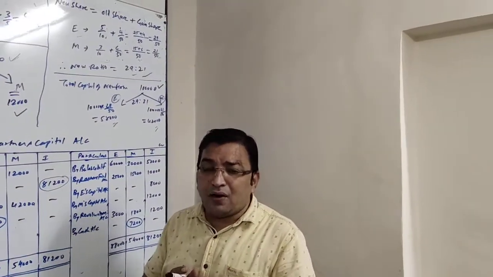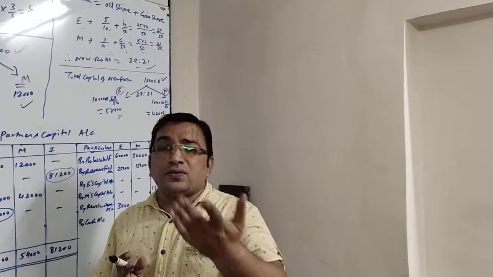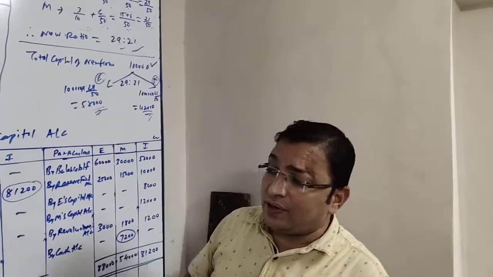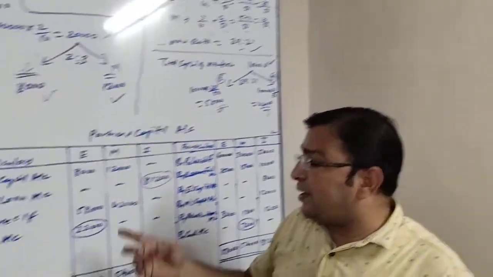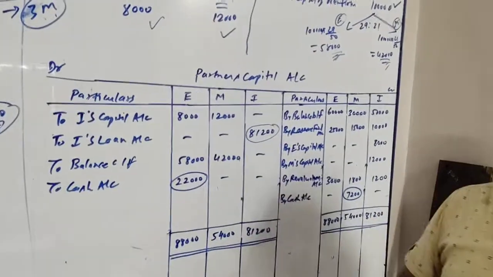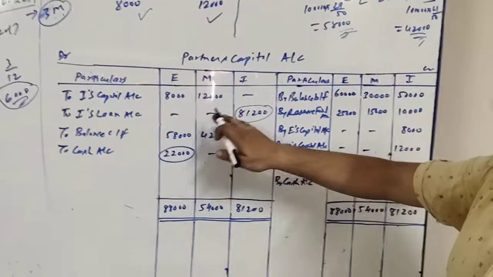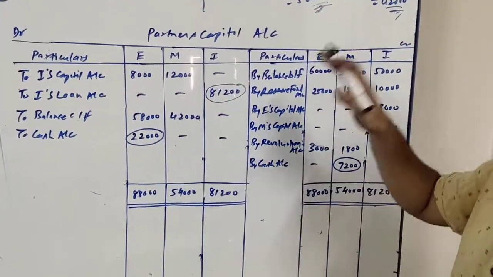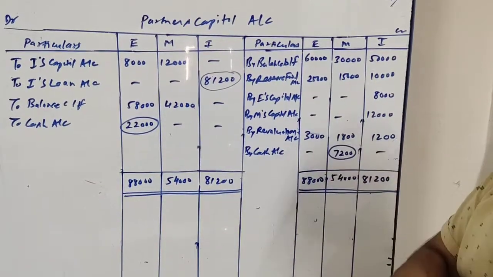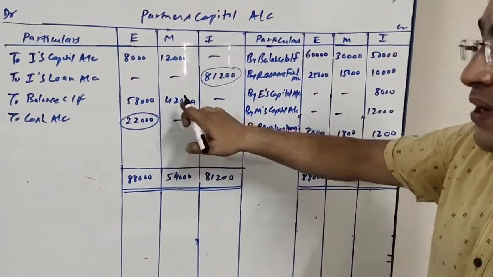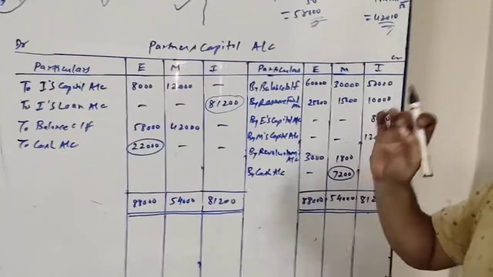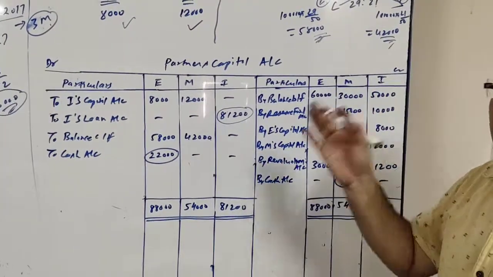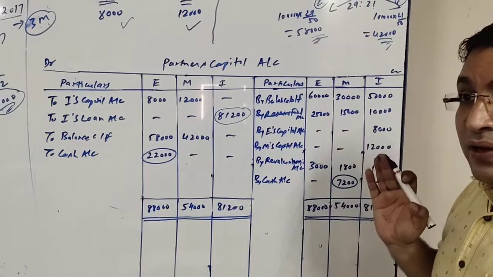Now friends, we need to close the capital accounts. Generally when we close a capital account, we find a difference, and that difference shows the closing balance, right? But here we have already calculated the closing balance, 58,000 and 42,000, right? So we have already written 58,000 and 42,000, right? Now if there is any difference in the capital account of a continuing partner, the effect will be given in cash, because nothing is mentioned. That means to maintain their capital of 58,000 and 42,000, if there is any deficit, they will bring in cash, and if there is any surplus amount with the firm, they will withdraw. So that will be known when we close the account.